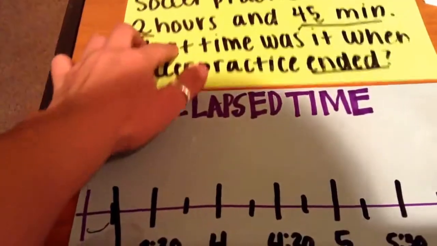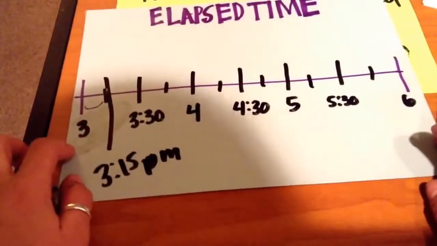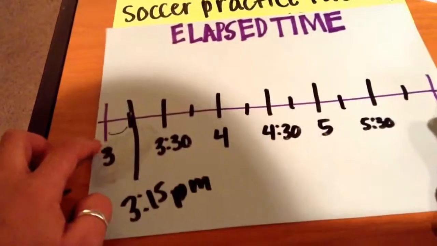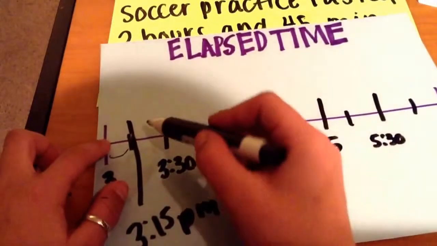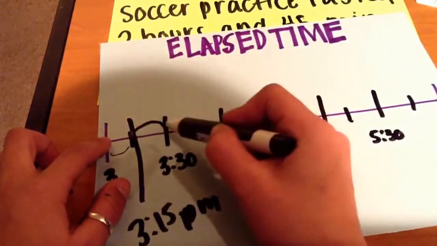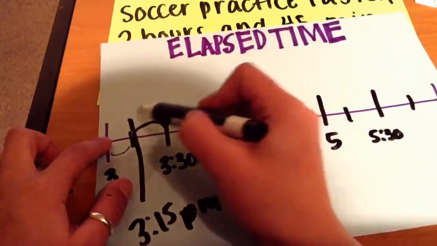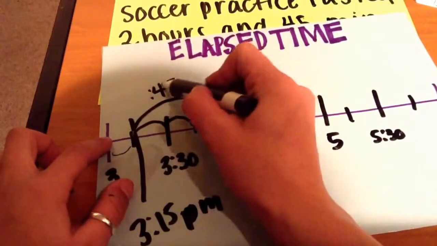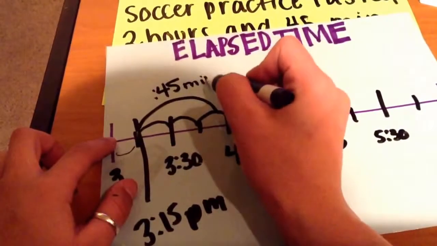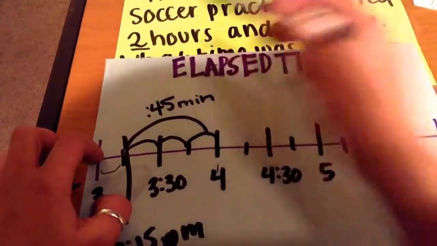It lasted 2 hours and 45 minutes. So let's do our make 60 approach to get to a full hour. So let's go ahead and add those 45 minutes. So we know this is 15 plus another 15 is 30 plus another 15 is our 45 minutes, which gets us to 4 o'clock. Then we only have the 2 hours left.